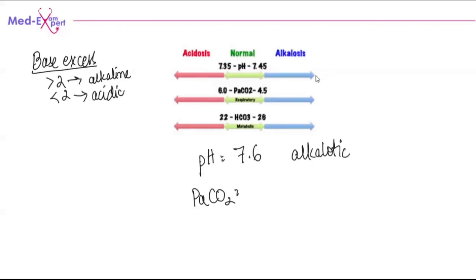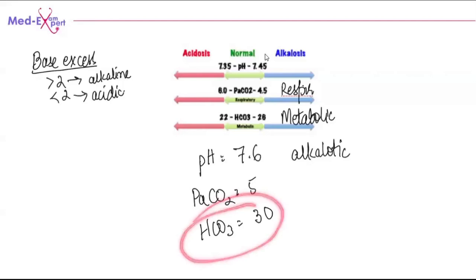Now, for example, the partial pressure of carbon dioxide is 5 and the bicarb is 30. So when the bicarb is high, it means it is metabolic alkalosis.